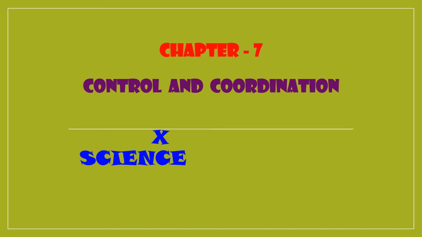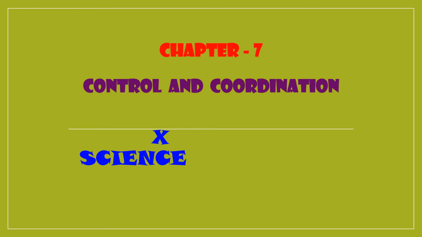We are going to move into a new lesson, control and coordination. Control and coordination in organisms is done by the brain, spinal cord and nervous system in animals and in plants by the hormonal system. The hormonal system also helps the animals to control and coordinate.